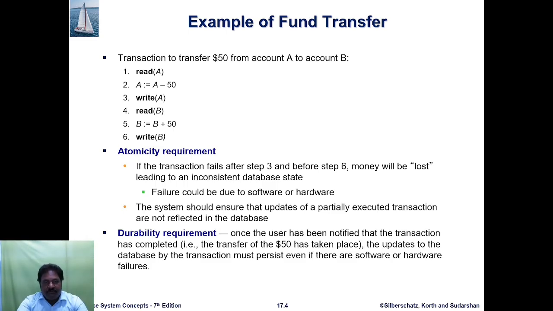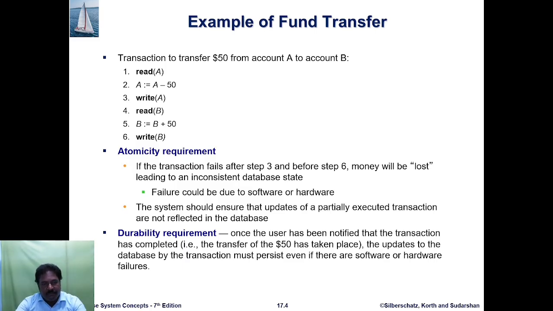Then transfer the amount 50 from A to B. Read A reads the balance of A. Then write A stores the remaining balance of A. Then read B reads the balance of B. Then B equals B plus 50 means adding 50 rupees to account B. Then write B stores the final value of account B.